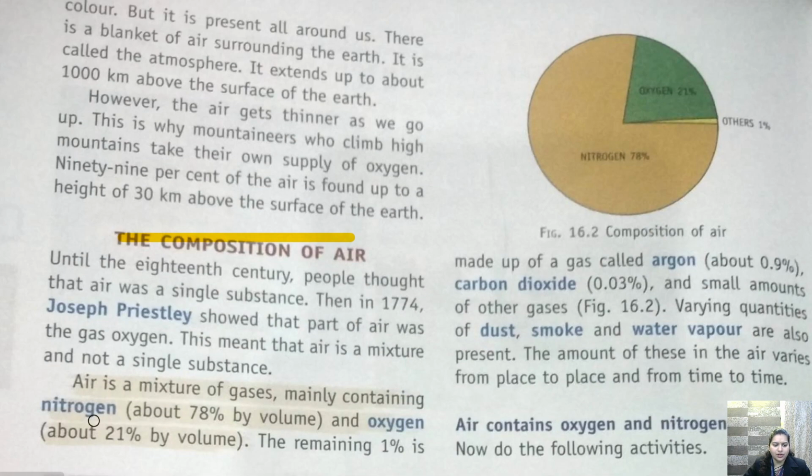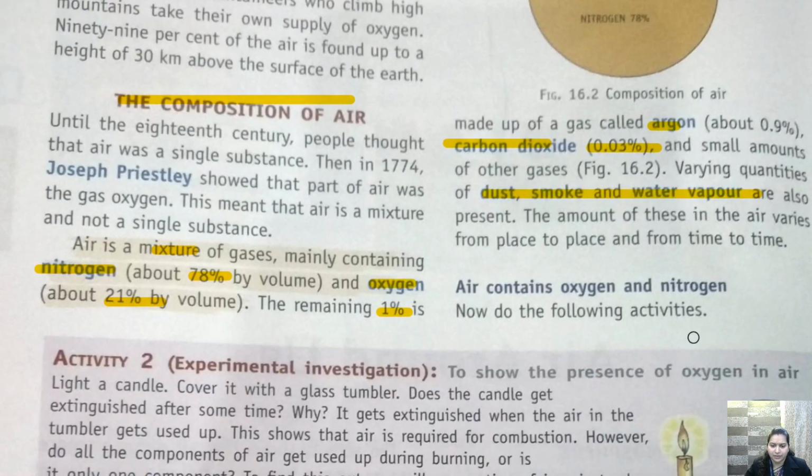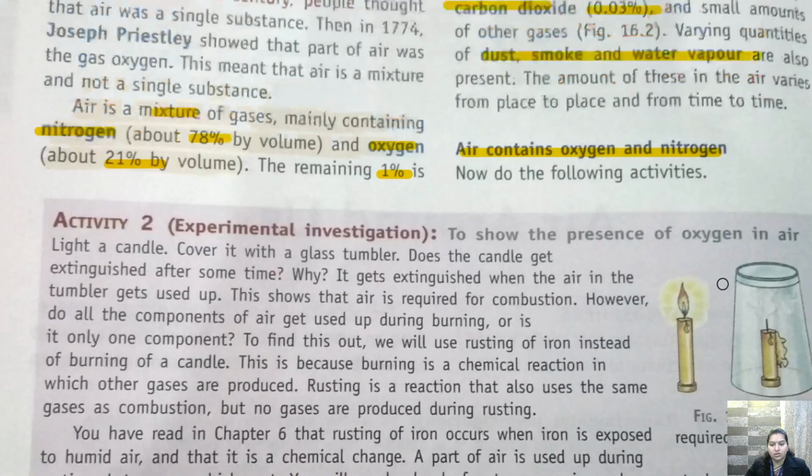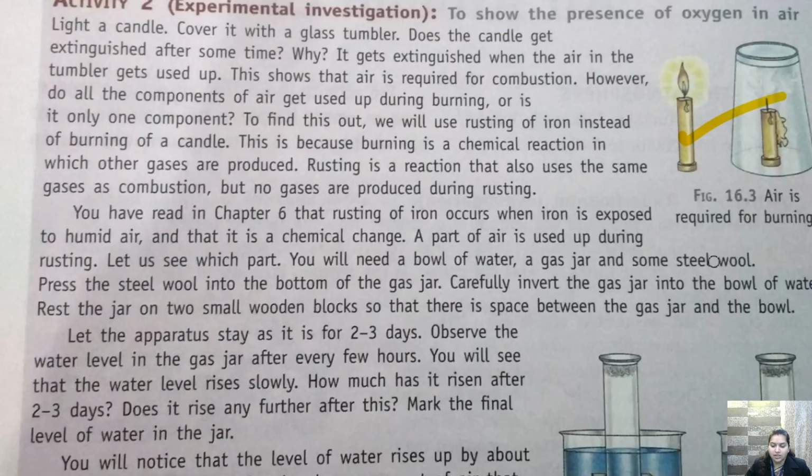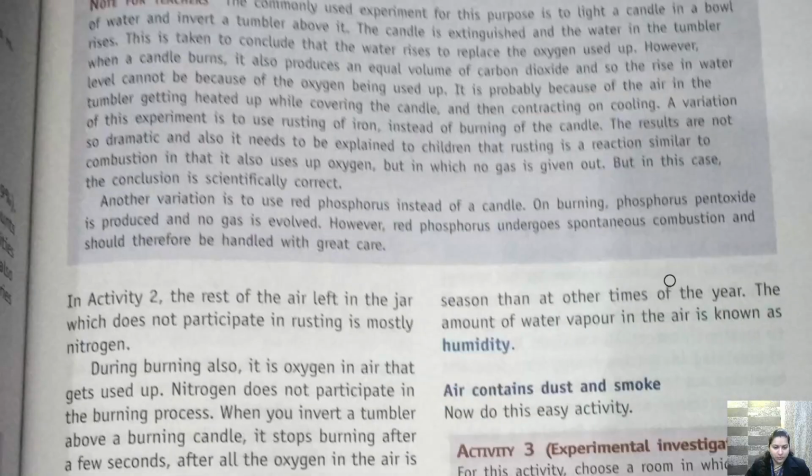Composition of air: air is a mixture of gases. It contains nitrogen 78%, oxygen 21%, and the remaining is other gases like argon, and carbon dioxide at 0.03%. A small amount of other gases are also there. We have dust, smoke, and water vapor also present in the air. Then we had to prove that air contains oxygen. So this was the activity that we have discussed.